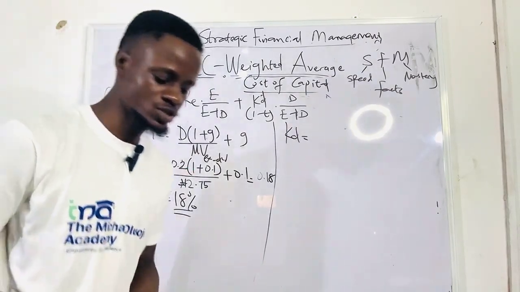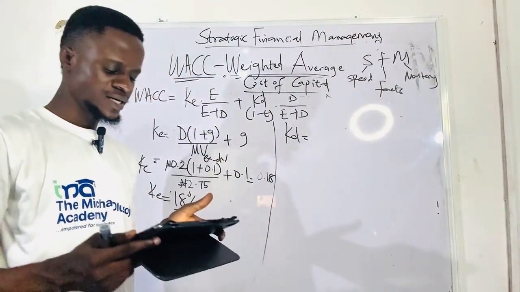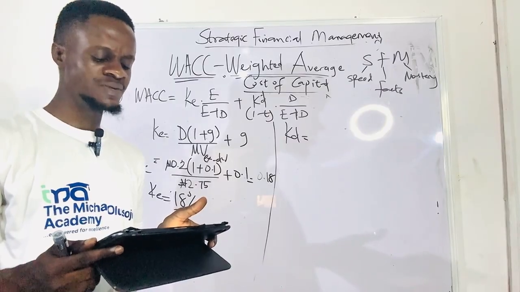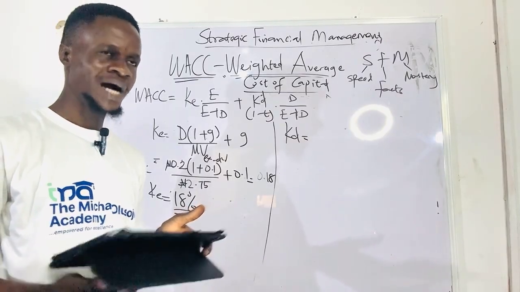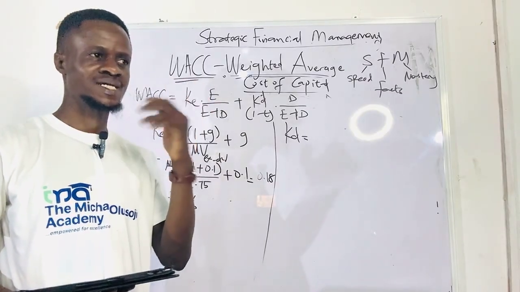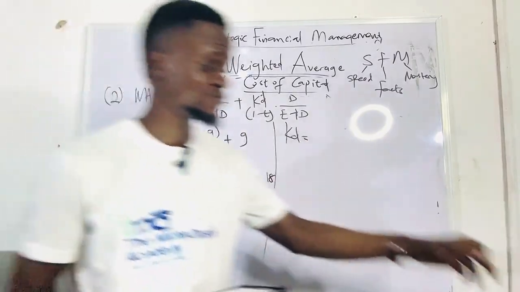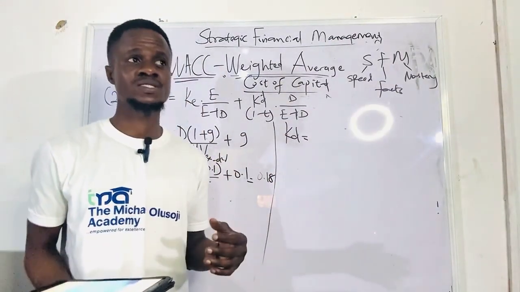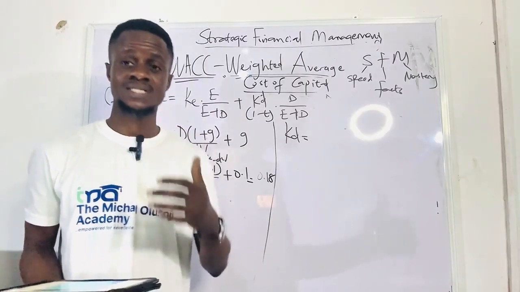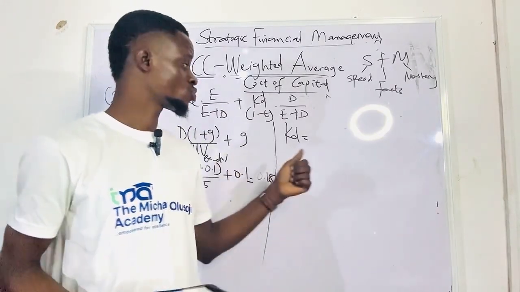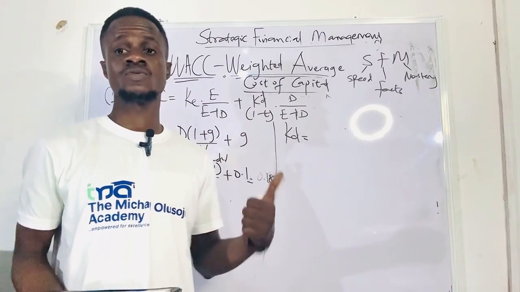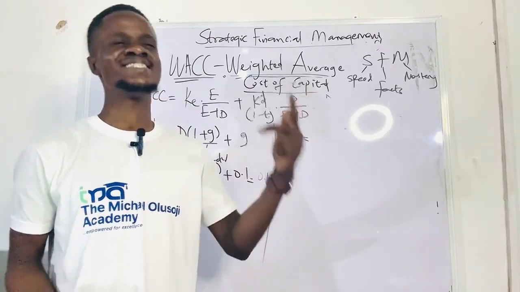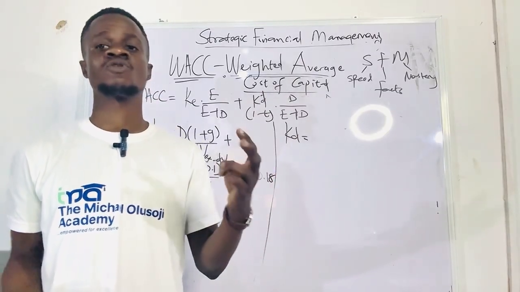So for KD now, based on this question, you can see that the question said 12% irredeemable bonds. Irredeemable. And I told you that there are about maybe 4 ways. The last class we had about cost of debt. I told you last class that we have several ways to calculate cost of debt. It could be irredeemable and non-traded. It could be irredeemable and traded. It could be redeemable and traded. It could also be convertible debt, right?